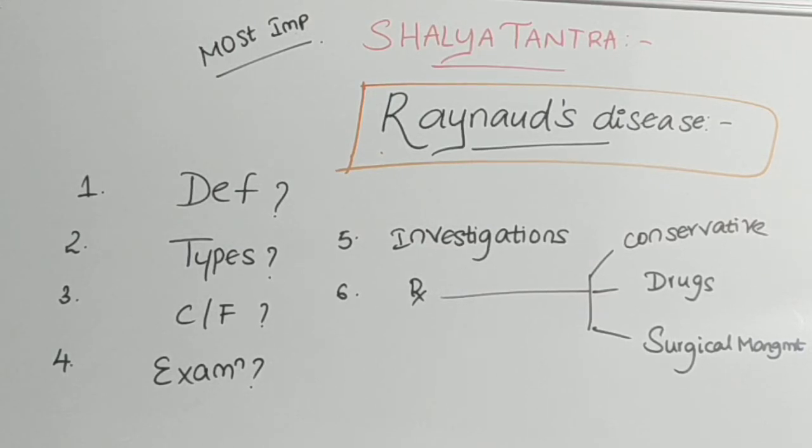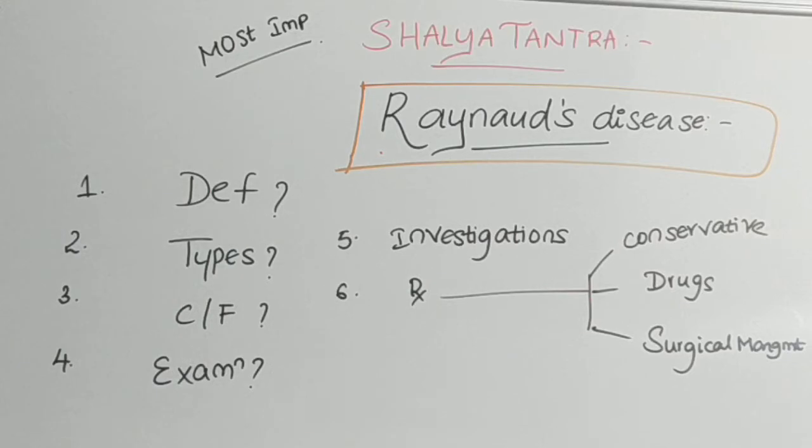First of all, you have to write 6 headings. What are they? Firstly, note down the definition. Later on, concentrate on types. Next, clinical features and examination, how you identify that particular disease as Raynaud's disease. Later on, investigations. And finally, the treatment.